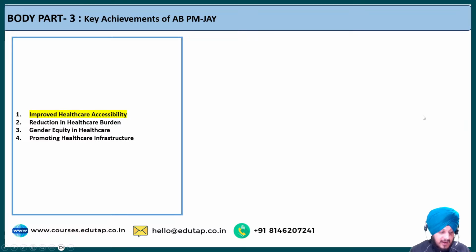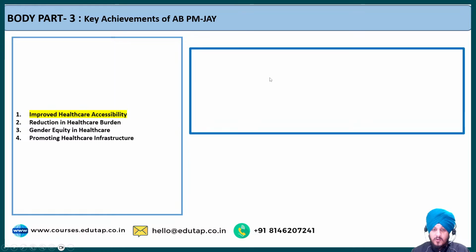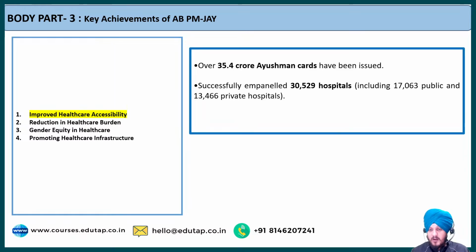Next, I'm going to provide you some data, because this scheme is important, so you can add some data as a part of your answer. This is going to help in value addition. So what have been the key achievements with respect to this Ayushman Bharat Pradhan Mantri Jan Arogya Yojana? Let us talk about what has been the impact of this scheme. Basically, over 35.4 crore Ayushman cards have been issued, and more than 30,000 hospitals have been successfully empaneled.